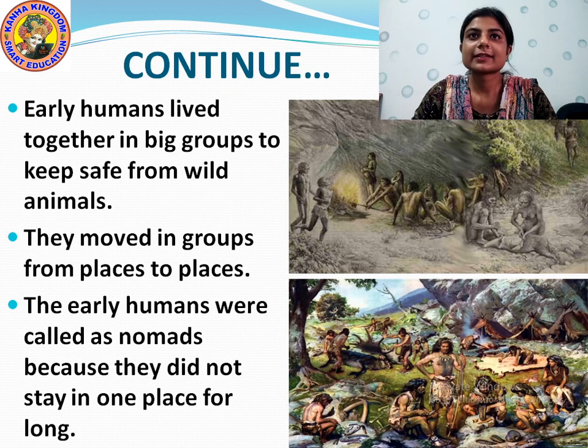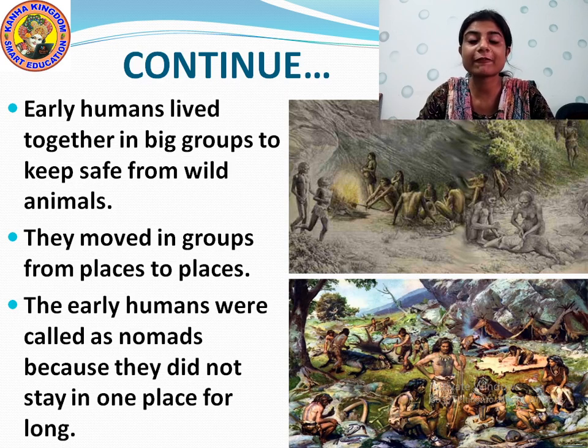And kids, see, it is written, early humans lived together in big groups to keep safe from wild animals. To keep them safe from wild animals, they lived in big groups. The early humans used to live in groups. Many people used to live together in a cave. Why? So that they can keep themselves safe from the wild animals.